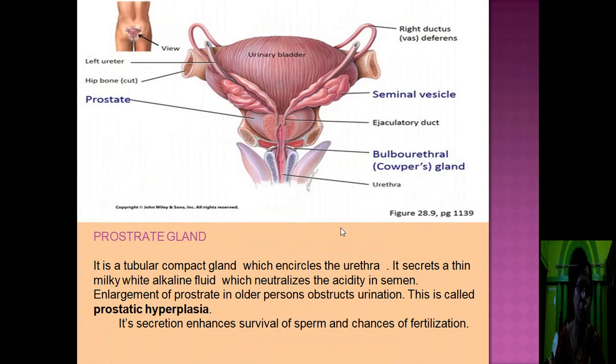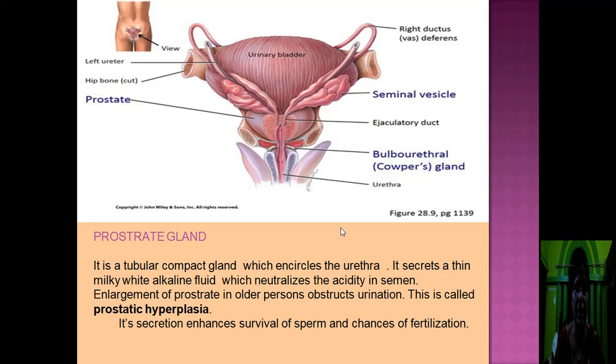Next come to the prostate gland. Prostate gland, it is a tubular compact gland which encircles the urethra. It secretes a thin milky white alkaline fluid which neutralizes the acidity in semen. The semen is generally acidic. It is neutralized by the secretion of the prostate gland.